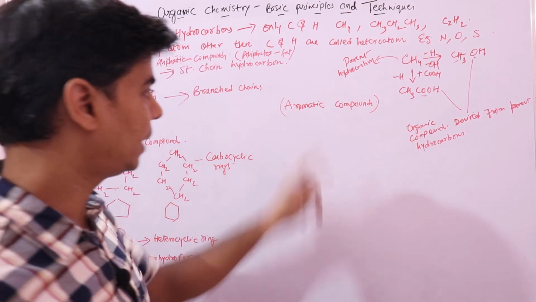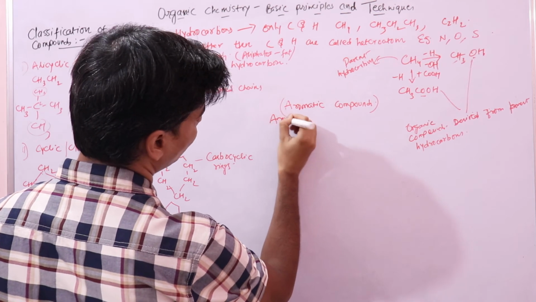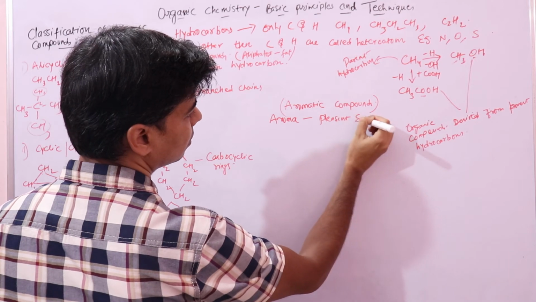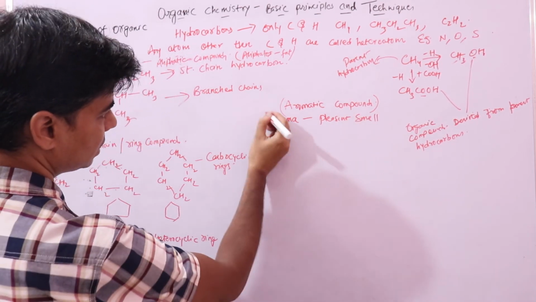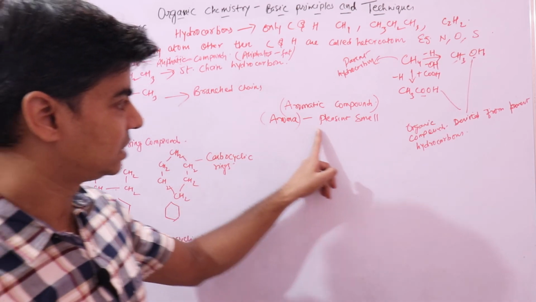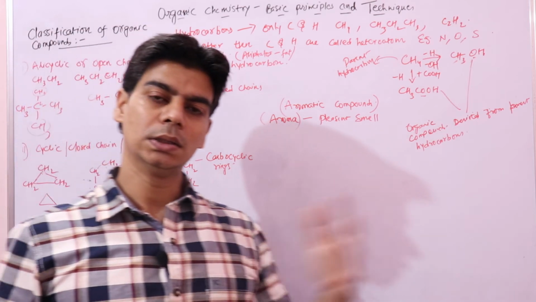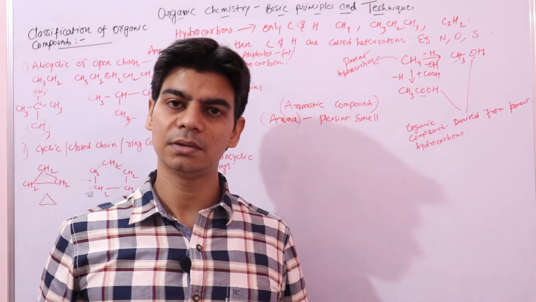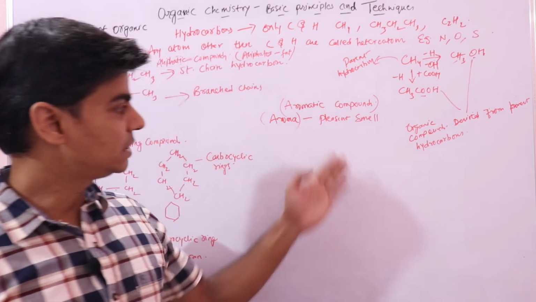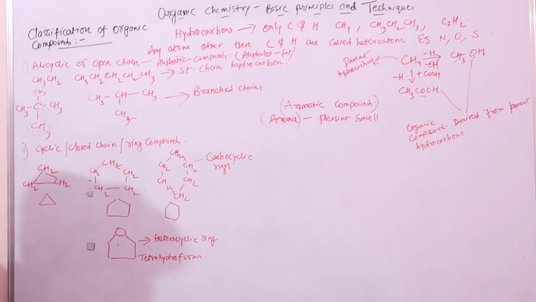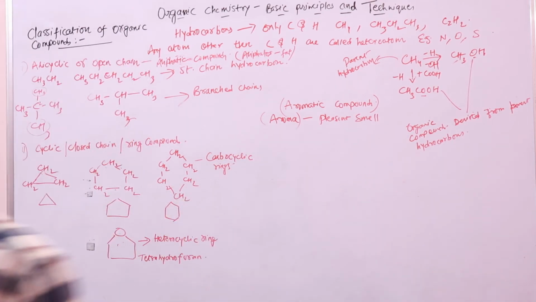Aromatic compounds, the word aromatic is taken from the word aroma. Aroma means pleasant smell. Aroma is again a Greek word which means pleasant smell, because the aromatic compounds that were found earlier contained a pleasant smell, so that is why they are aromatic compounds, right? Based on their pleasant smell, they are called aromatic compounds, because aroma in Greek means pleasant smell, right? So again, aromatic compounds,